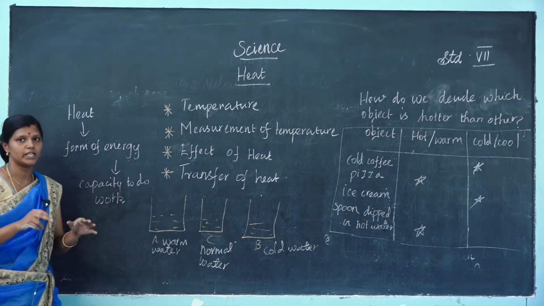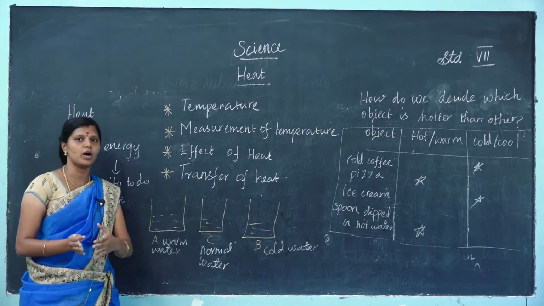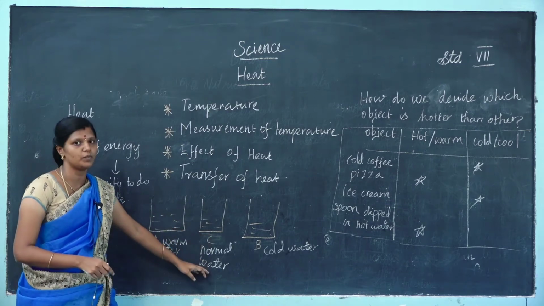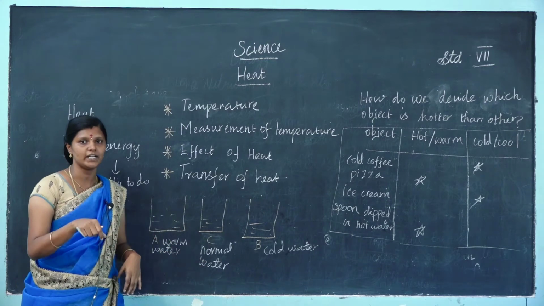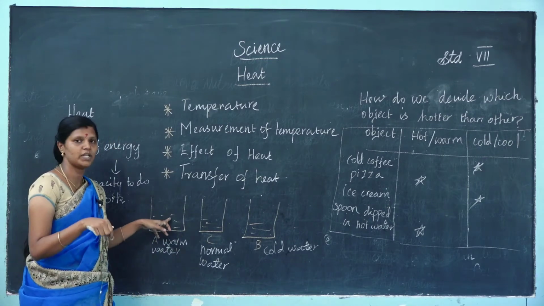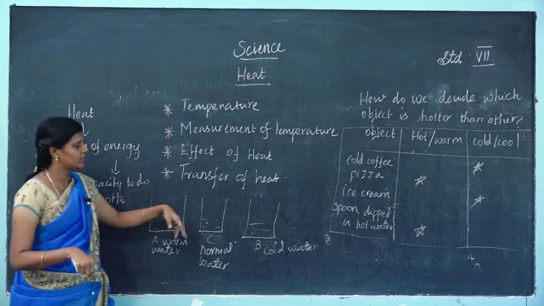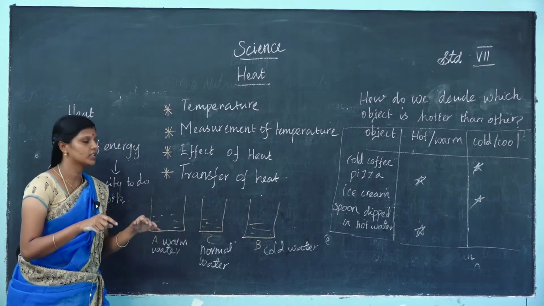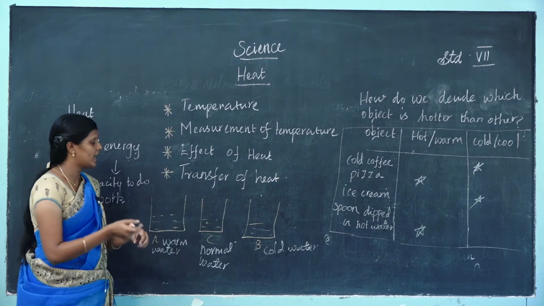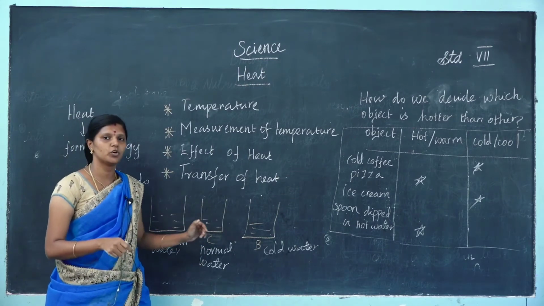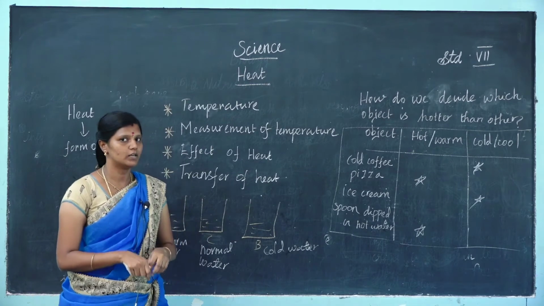Take 3 beakers, one filled with warm water, another filled with cold water, and beaker C filled with normal water. First you dip the right hand in warm water and your left hand in the cold water. Next you remove both hands and dip them in beaker C.